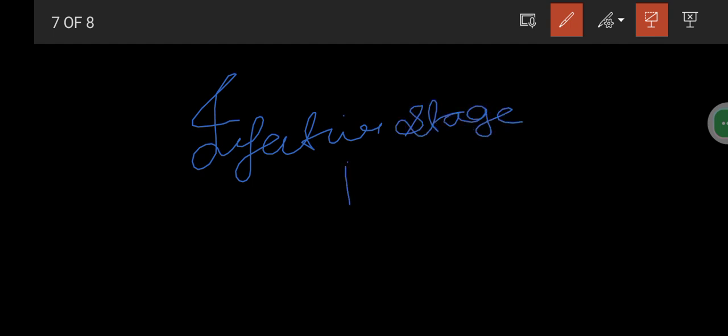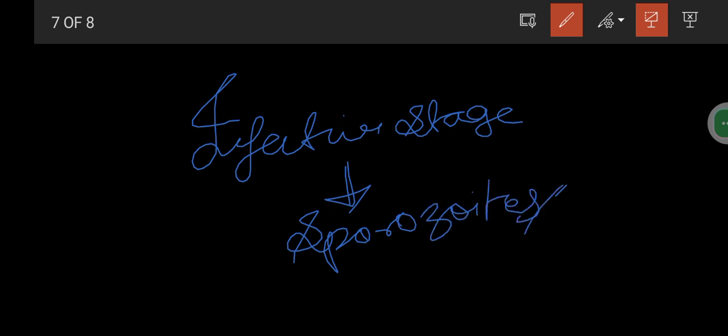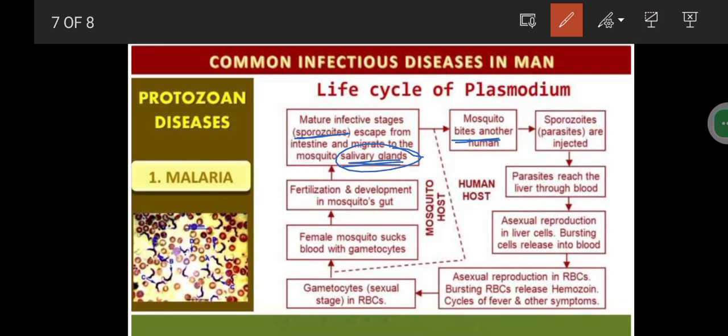So Plasmodium's infective stage is sporozoites. So where are these sporozoites? These sporozoites will be present in the salivary glands of the female Anopheles mosquito. As soon as this mosquito bites a person, the sporozoites from the saliva are going to be transferred into the human being. As a result, these sporozoites are injected into the human body.